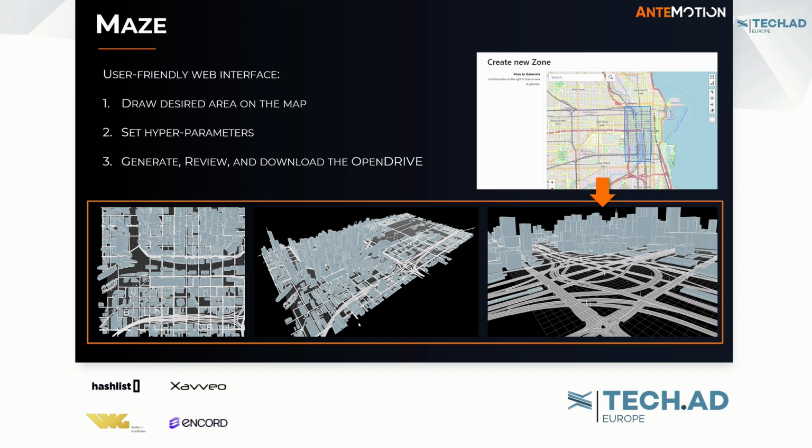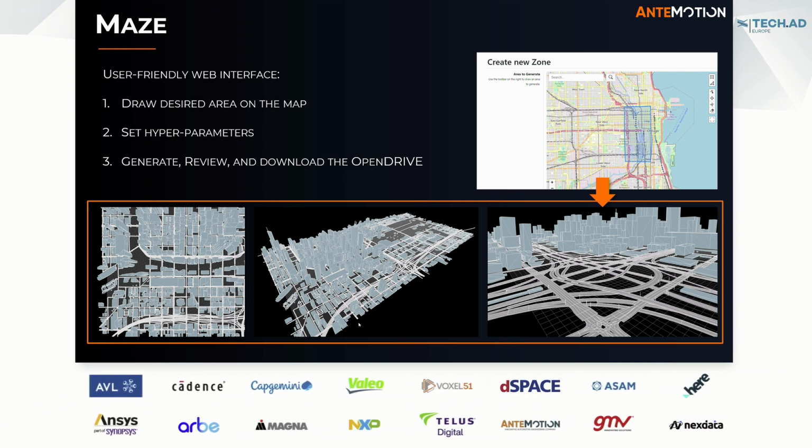After the generation, we provide an online viewer where you can review the output OpenDRIVE in a 3D display that you can see in the slide below. And if you like the result, you can purchase and download the result. In the slide, you can see an example of an area in Chicago that was generated in a few minutes. And below is the result. We support buildings taken, in this case, from OpenStreetMaps. And then we create and maintain road geometries and lane logic and connections.